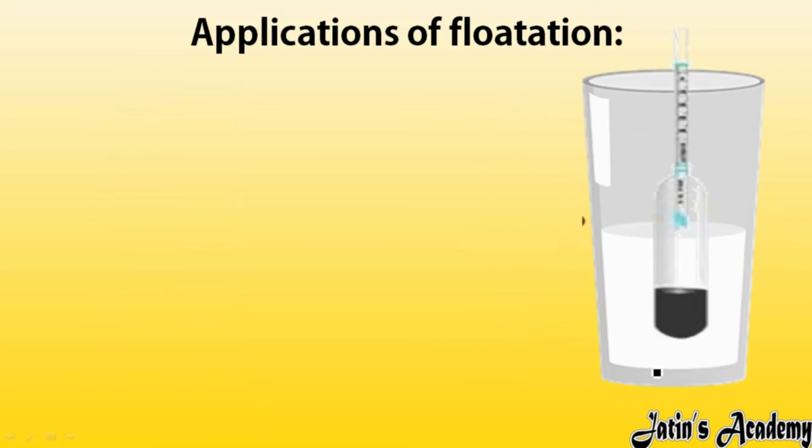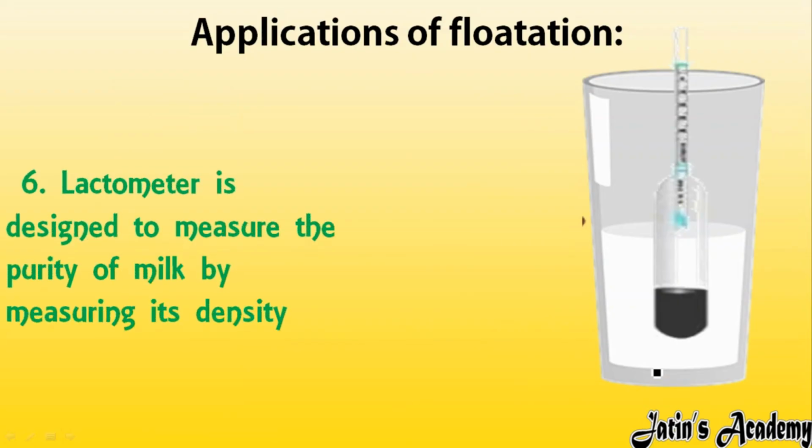Next application we are having is the lactometer. A lactometer is also a kind of instrument which is used to measure the purity of milk. It also works on the principle of flotation of density. If it has more density, it is going to sink in a liquid, and if it has less density, it is going to float in a liquid. So, to check the purity of milk, how dense or less dense it is, we are using the instrument called a lactometer.